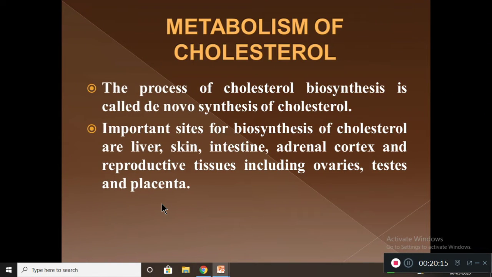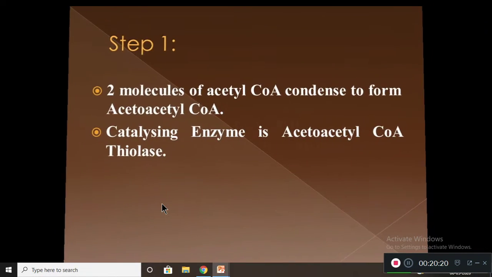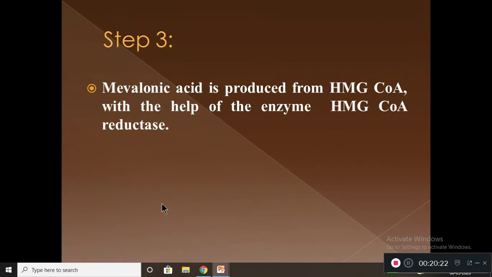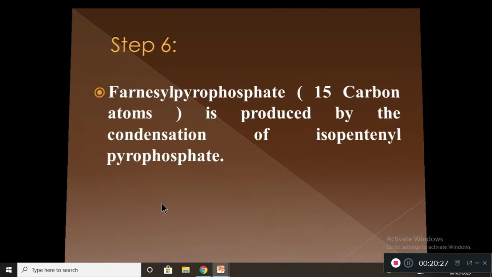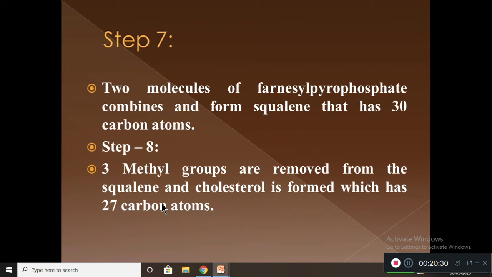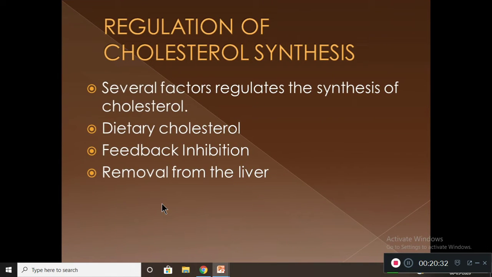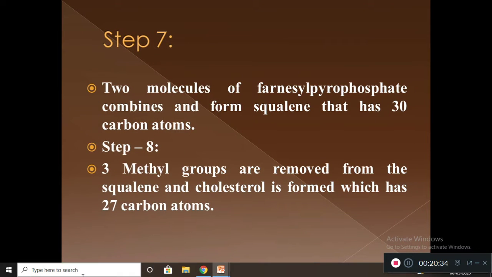This is how the cholesterol is metabolized. The final product which we get in the metabolism of cholesterol is this. Three methyl groups are removed from the squalene and cholesterol is formed, which has 27 carbon atoms. So this is how the cholesterol is metabolized.